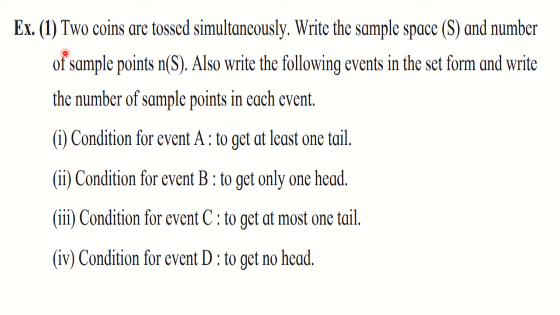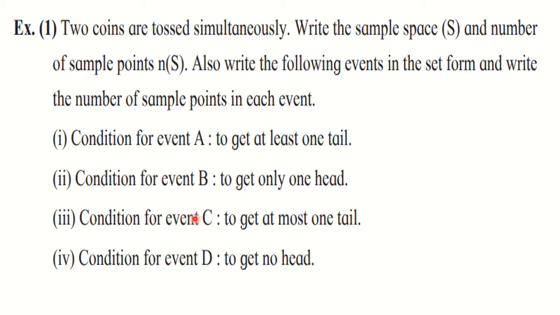That means here the random experiment of two coins is given to us. From that we have to write down the sample space S and the number of sample points, and here four events are given. We have to write those events in the form of sets. First event A is to get at least one head. Second, event B, is to get only one head. That means we have to check these conditions while writing these events. Condition for event C is to get at most one tail. Condition for event D is to get no head. Okay, so now let us see the answer.